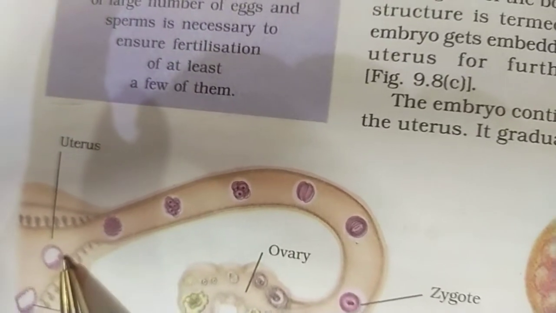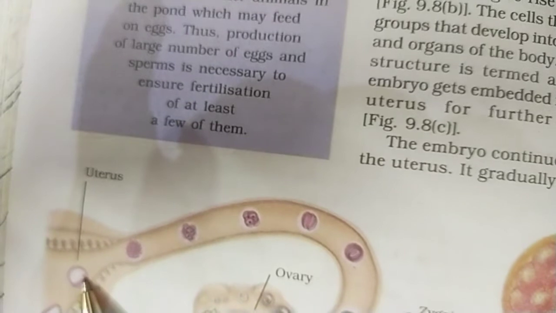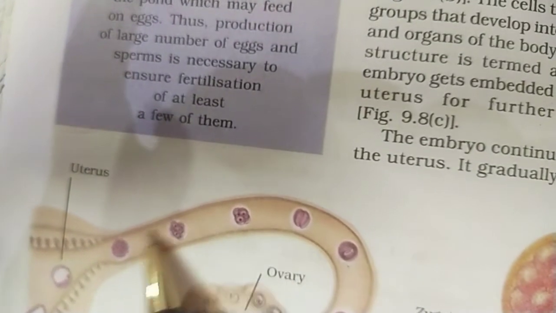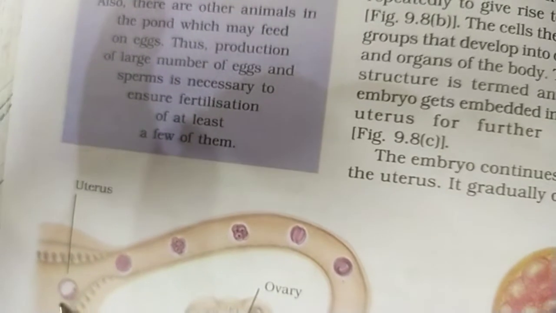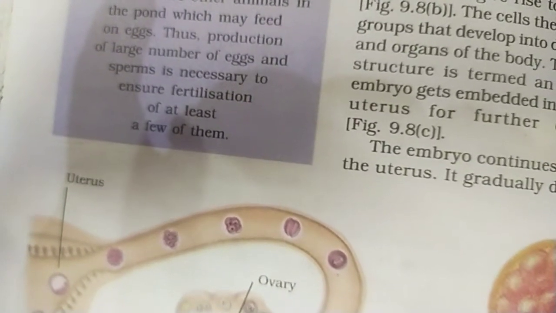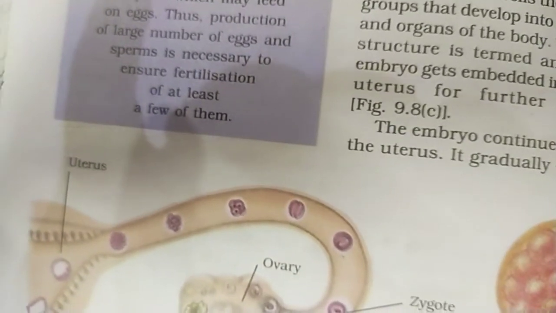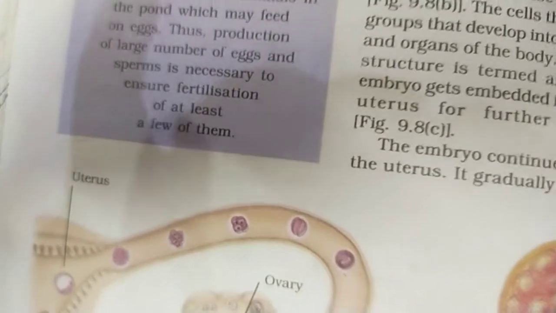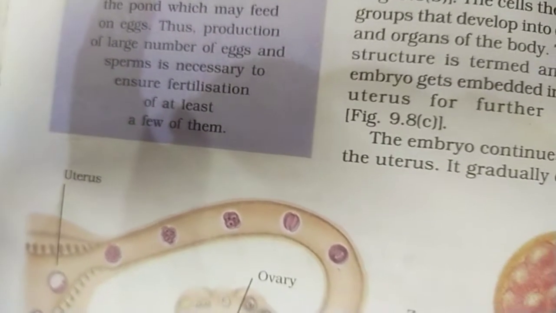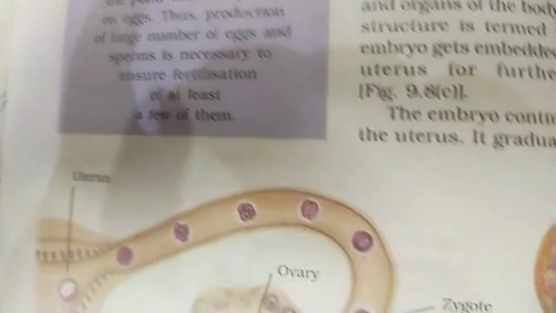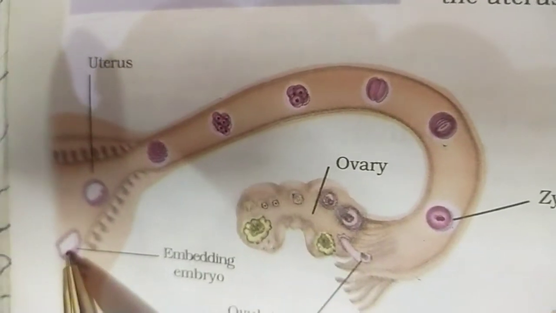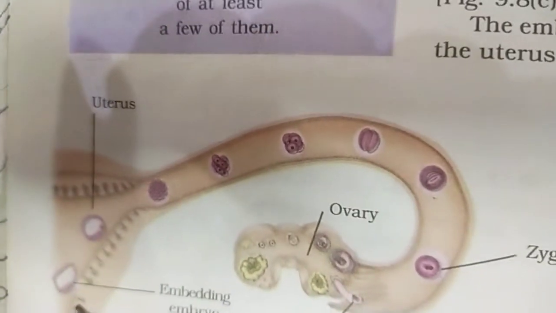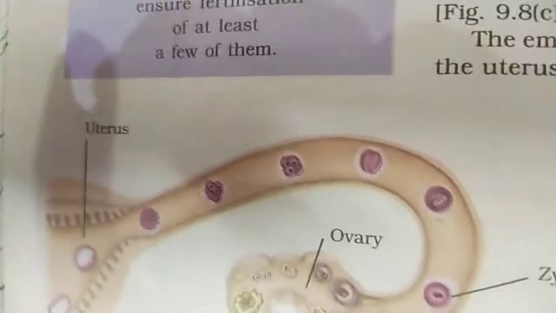Now you can see the embryo here in the uterus. It reaches the uterus, where it gets embedded with the lining of the uterus, so that it will receive nutrition from the uterine lining.